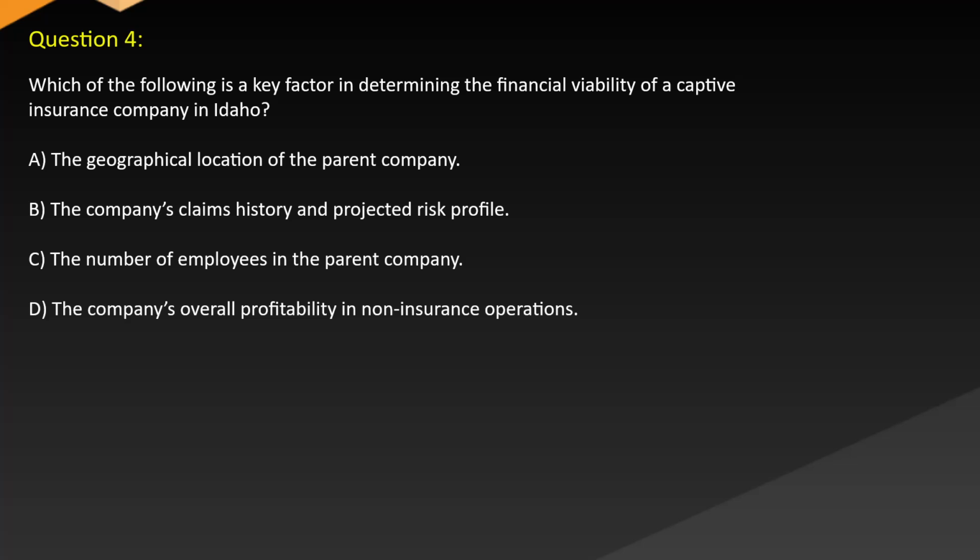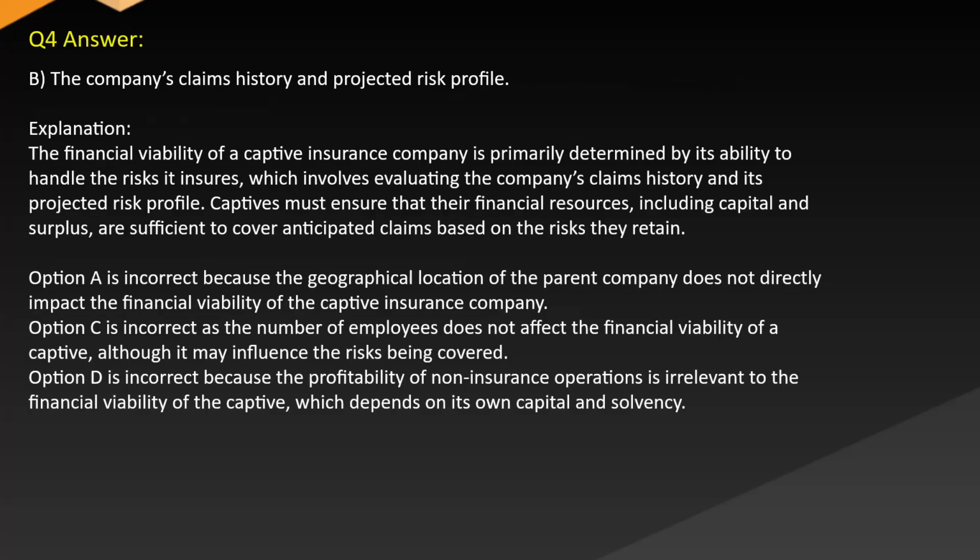in Idaho? A. The geographical location of the parent company. B. The company's claims history and projected risk profile. C. The number of employees in the parent company. D. The company's overall profitability in non-insurance operations. Answer B. The company's claims history and projected risk profile.